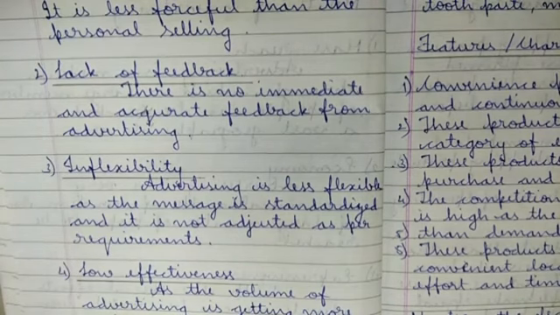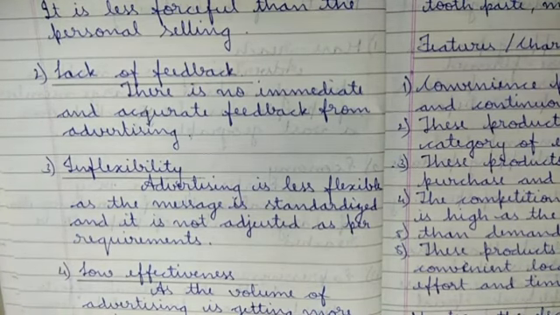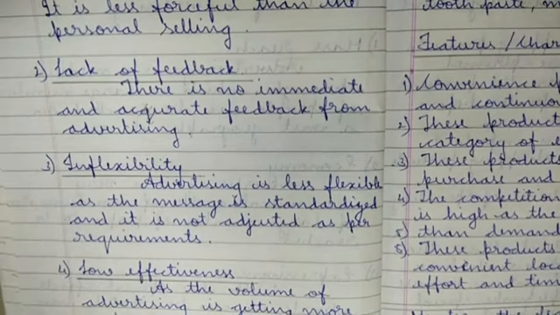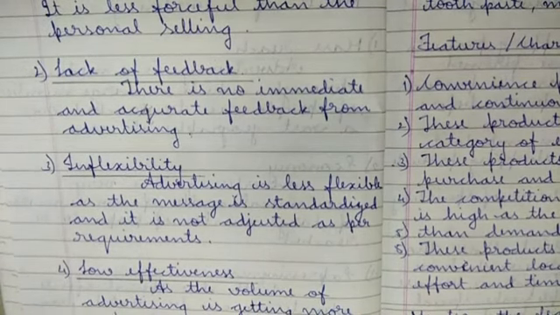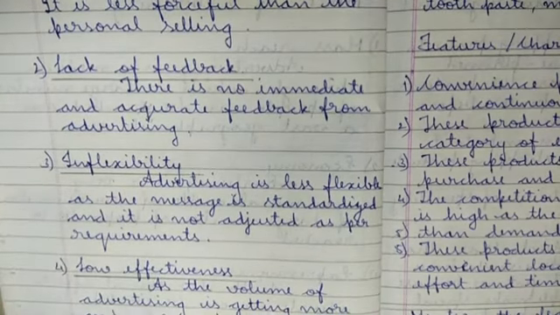But when you see it in an advertisement, it is impersonal. The owner of the product won't directly come to you and say, sir, buy this product or not. It is impersonal, no people are involved in that. Just for ads, some may come and act, but it is less forceful. Less forceful means an ad just comes for 5 to 10 seconds, that's it. But in personal selling, they come and plead with you, please. So they are forcing you to buy that product. But advertising is not like that. They just show it, and whether you wish or not, you can just try it. So it has disadvantages like that also.